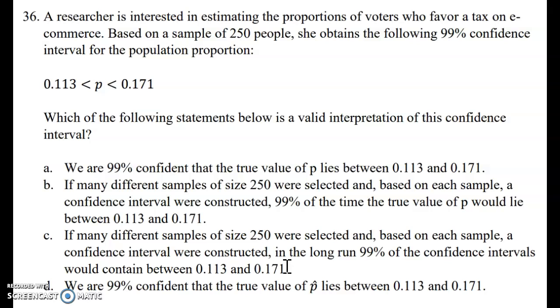Okay, so A says we are 99% confident that the true value of p lies between those two numbers. Okay, that would be the correct interpretation of your confidence interval here.